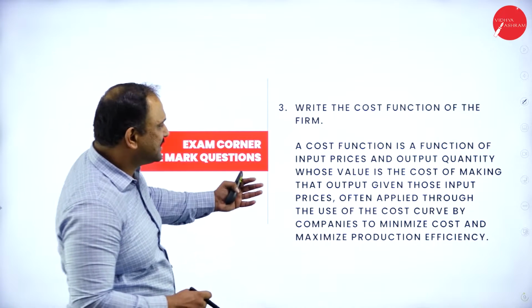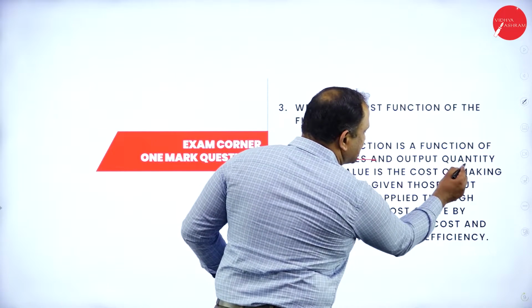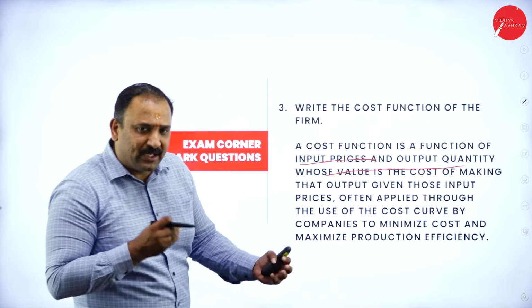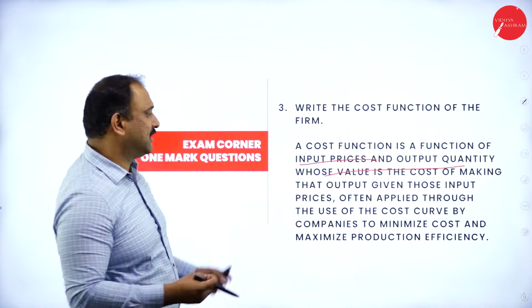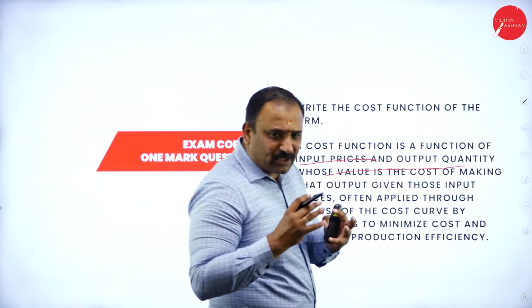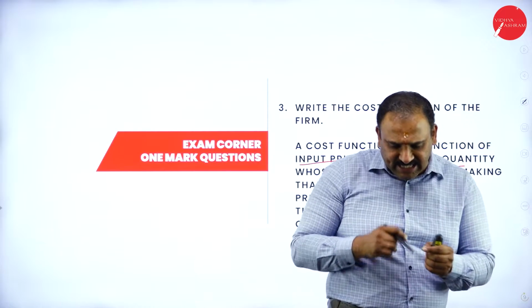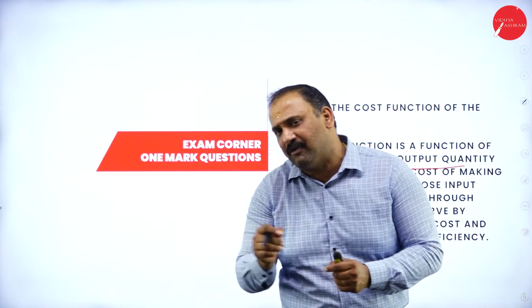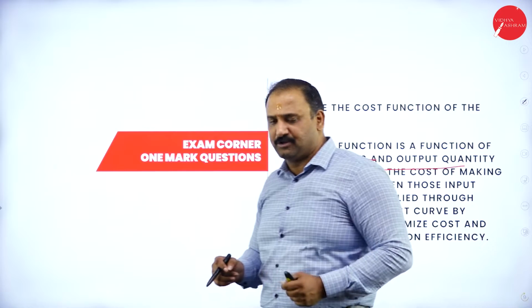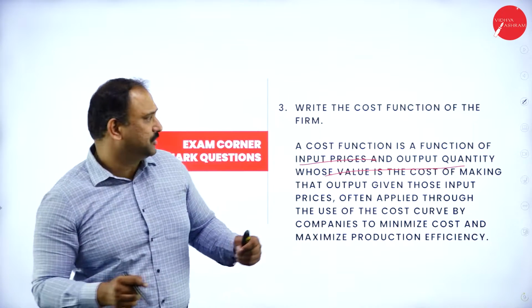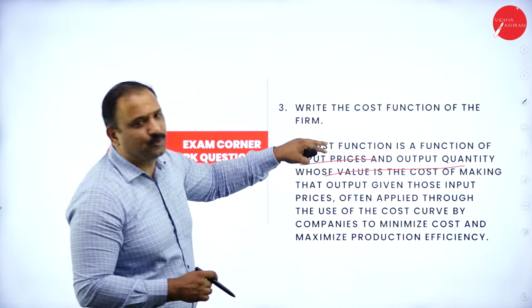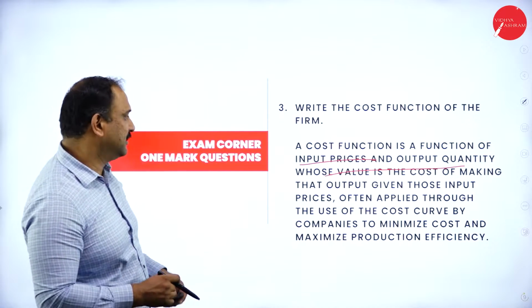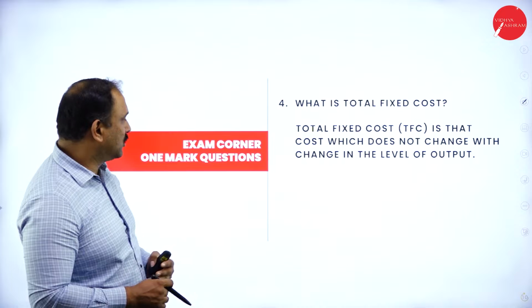Cost function is just the function of input prices and the output value. So whenever we are talking about the input factor and the output factor, there is a cost. Now the word cost itself means some of the value, the utilizing value that we are talking about in terms of production. So whenever this comes into the picture, please keep in mind it is the function in terms of input versus the output factor, followed by the total fixed cost.